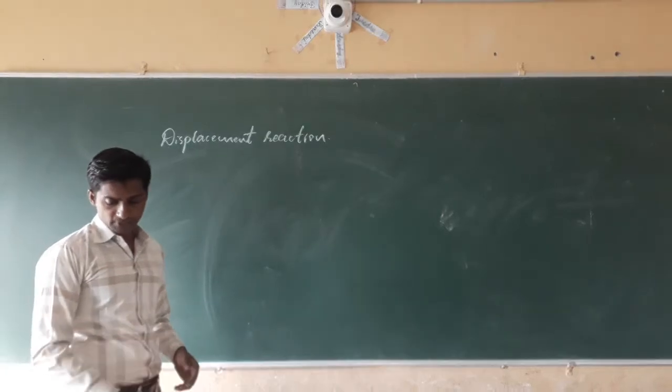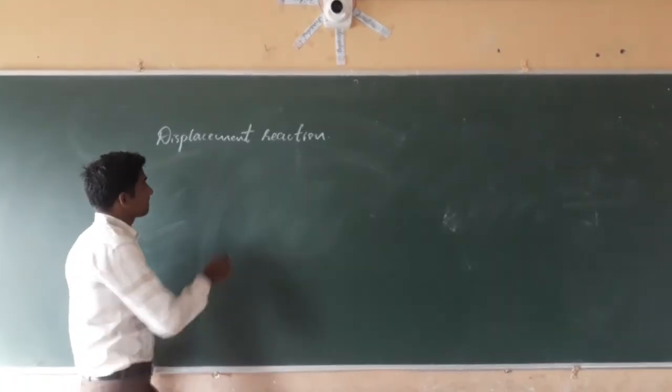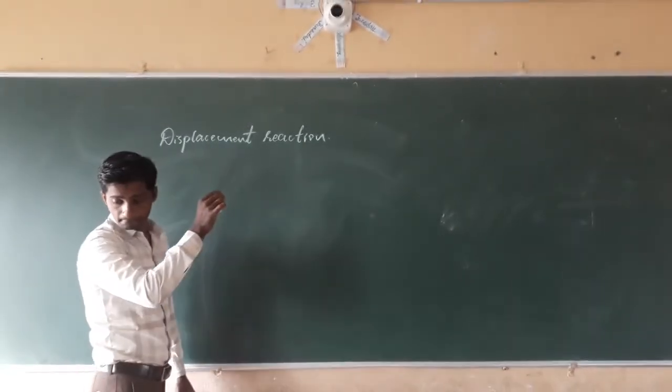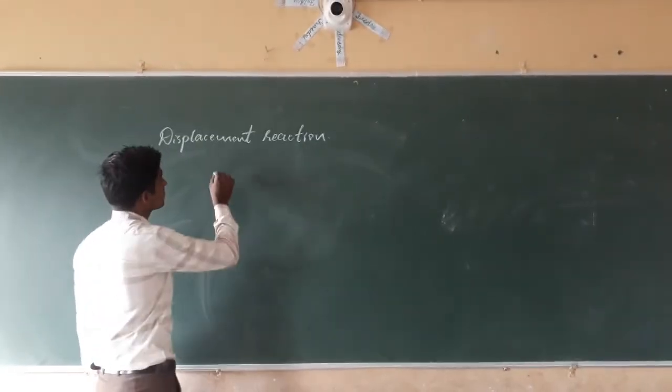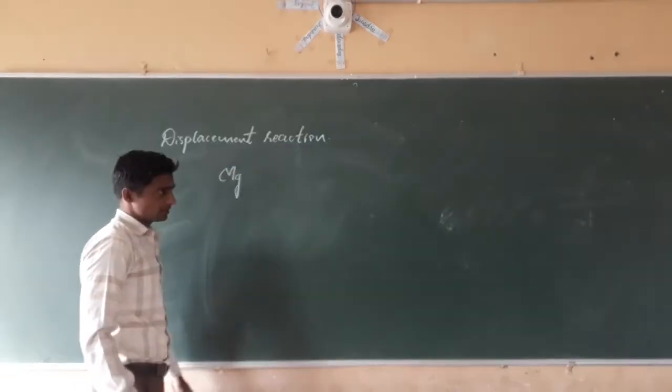See here what happens, dear students. Magnesium is a metal.